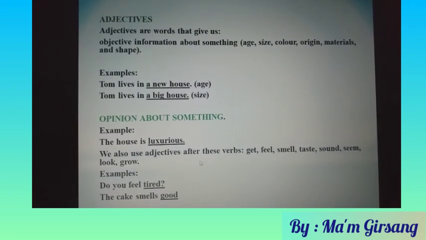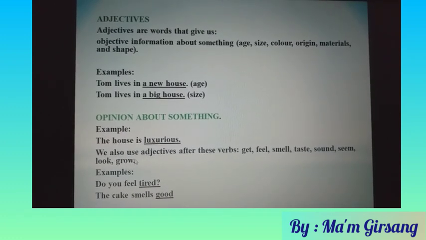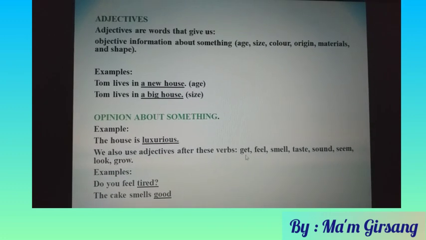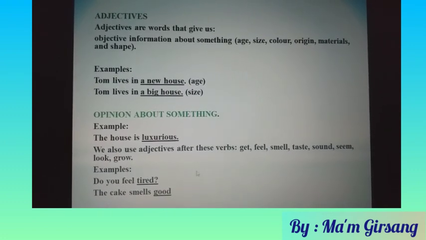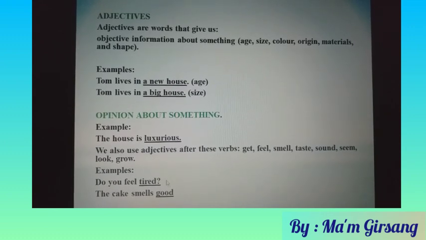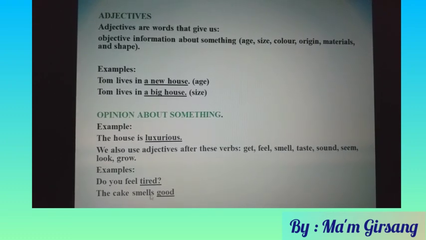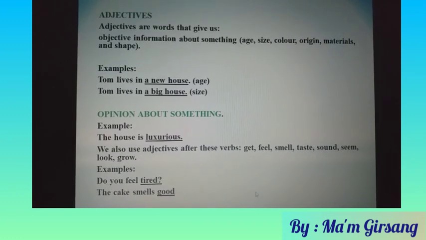We also use adjectives after these verbs: get, feel, smell, taste, sound, seem, look, and grow. Before you use narrative text, you can also use these verbs followed by adjectives. For example, do you feel tired? Tired is an opinion, a way to ask about someone's condition or situation. The second example, the cake smells good. Good here is an opinion about the cake.